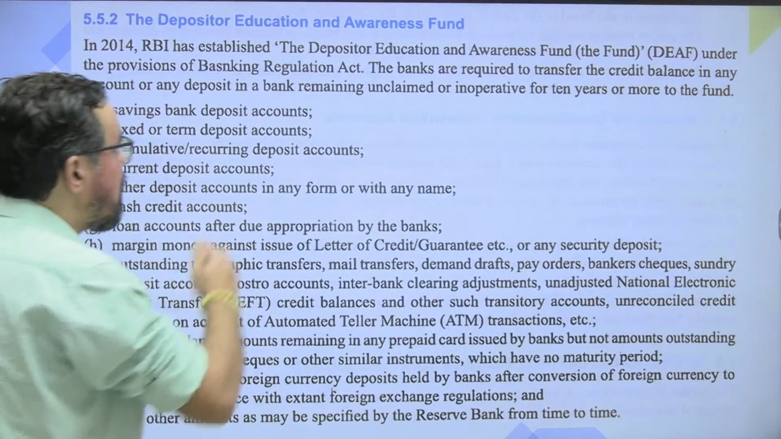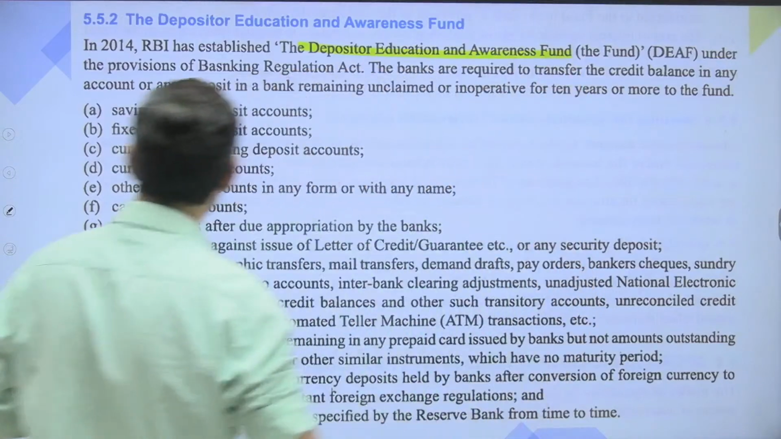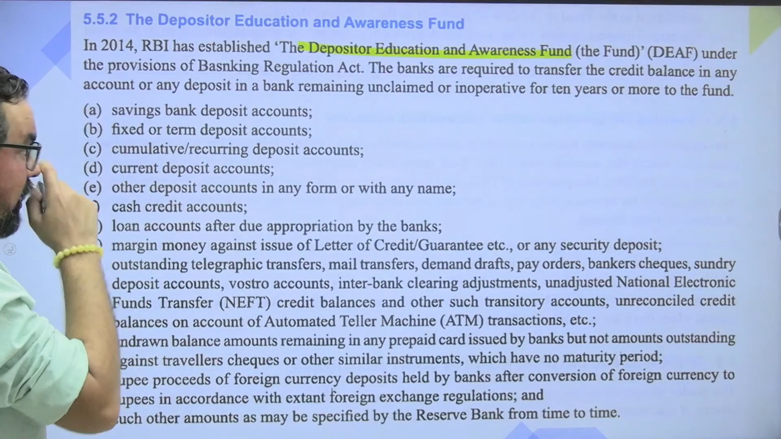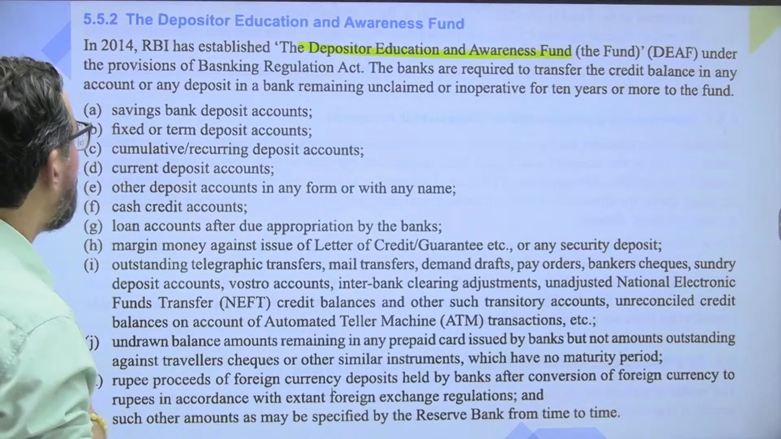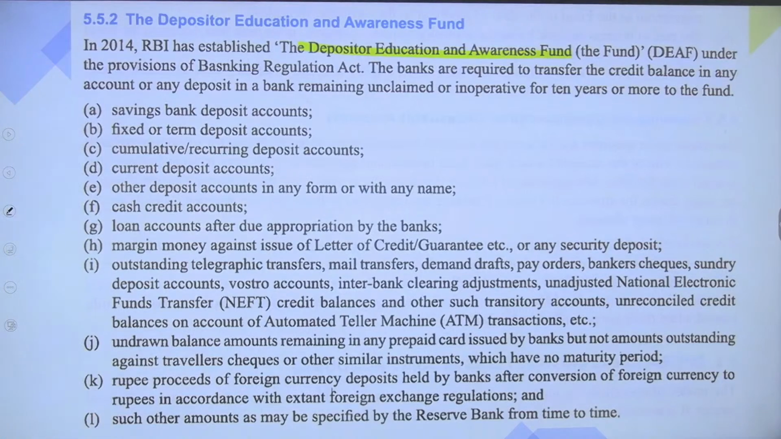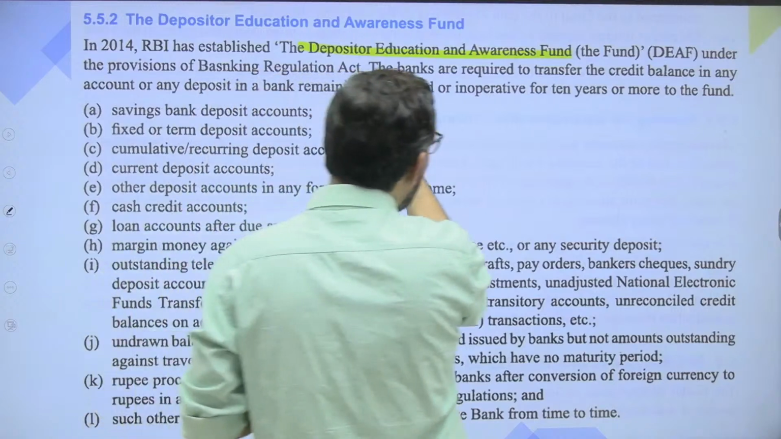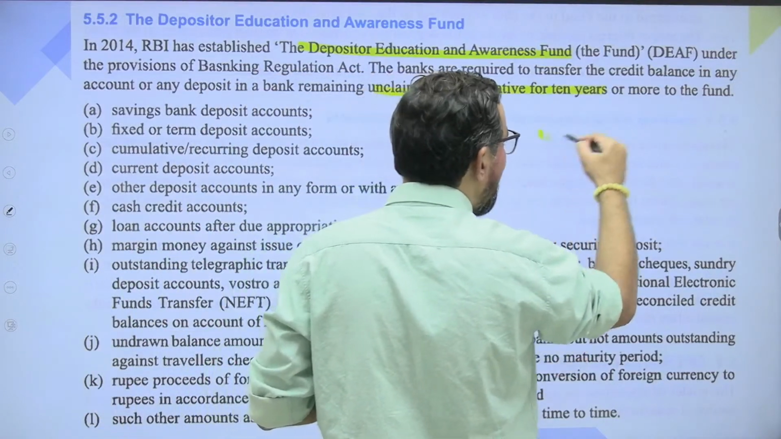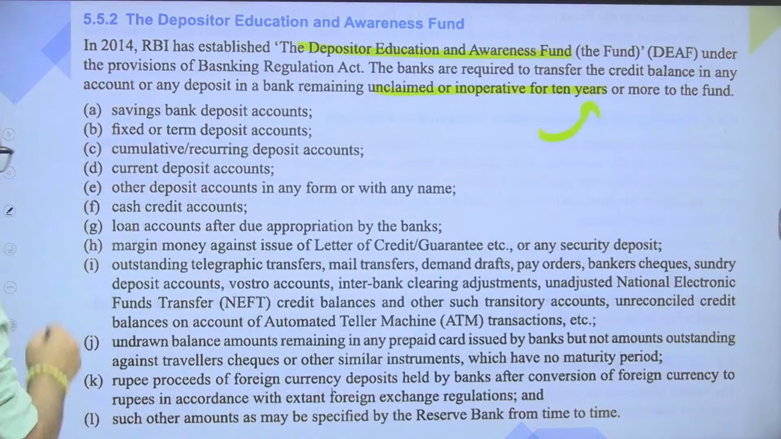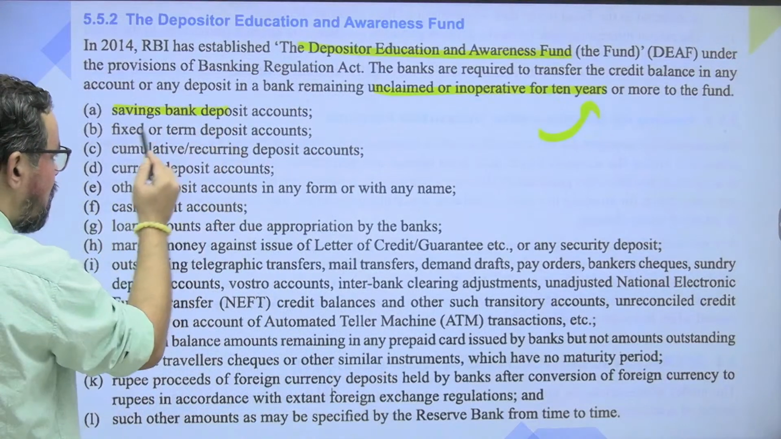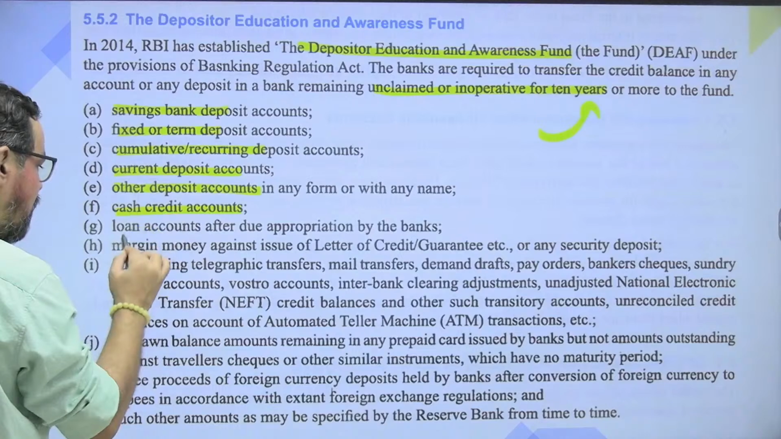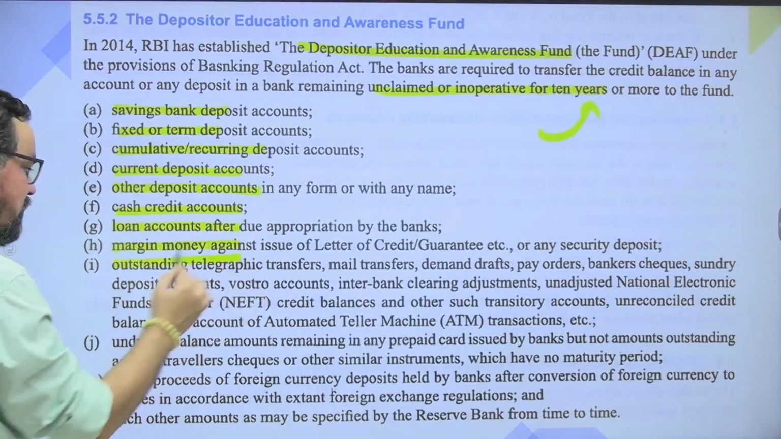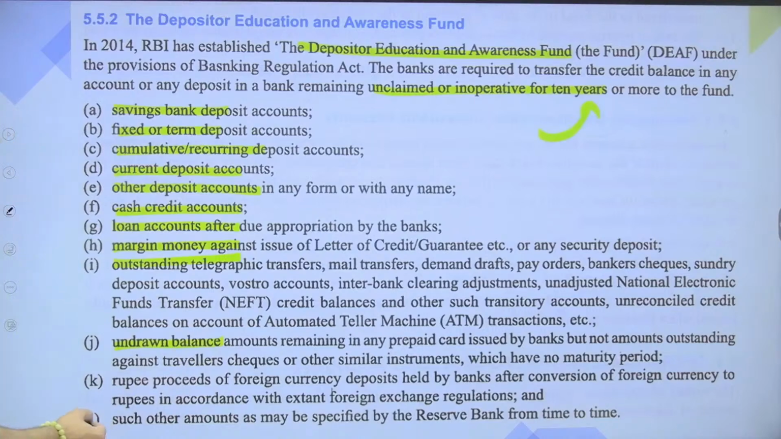So Depositors Education and Awareness Fund, in 2014 RBI established DEAF under the provision of Banking Regulation Act. The banks are required to transfer the credit balance in any account or any deposit remaining unclaimed and inoperative for 10 years and more. So these are the accounts, like it can be savings accounts, fixed deposit, recurring deposit, current account, other deposits, cash credit, loan accounts, margin money, outstanding telegraphic transfer, undrawn balances, rupee or proceeds of foreign currency deposit and others,